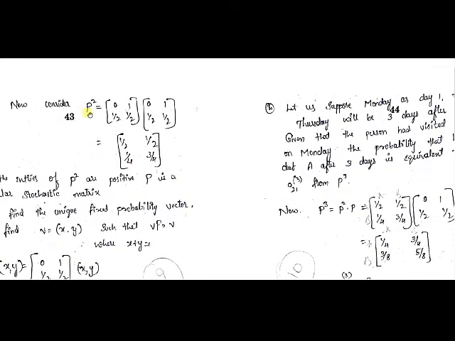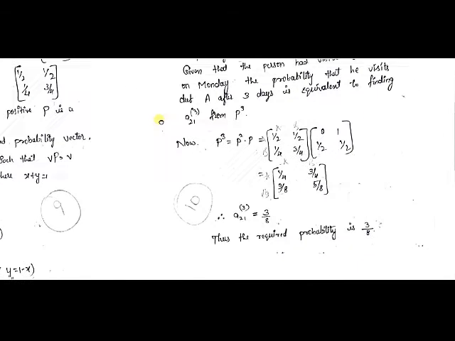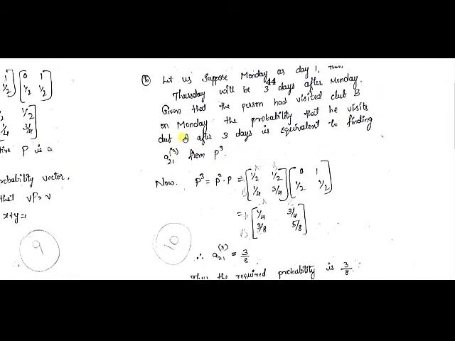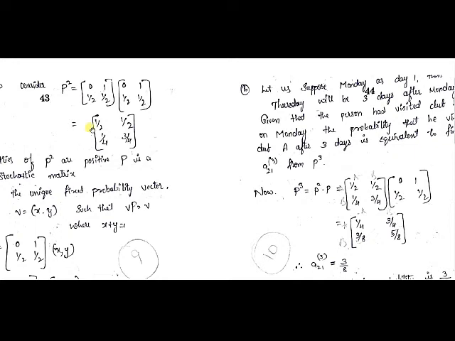This regular stochastic matrix you will be finding now. In this process, find P cube. In that P cube, the element denoted by A21 is the probability that the person is going to visit club A after 3 days. To find P cube, we have already found P square, right? P square is 1 by 2, 1 by 2, 1 by 4 and 3 by 4.